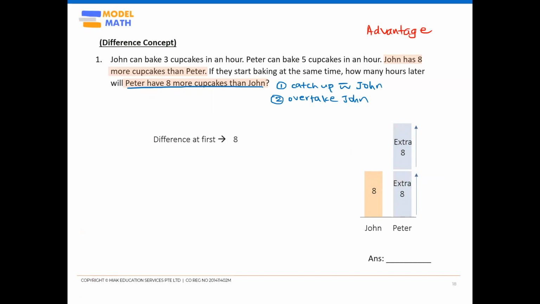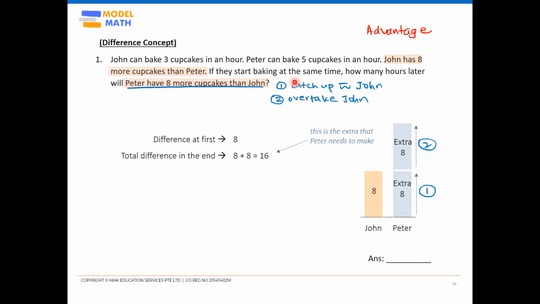So this will act like my reason 1. This is like my reason 2. Which means that the total he needs to catch up by, we call this total difference in the end, will be 8 plus 8. That means altogether, at the end, you need Peter to bake 16 more than John in order to achieve this target over here. If you're confused with this, you can just think of it as total to catch up, total to bake, total to overcome. This is also the extra that Peter needs to make as compared to John.